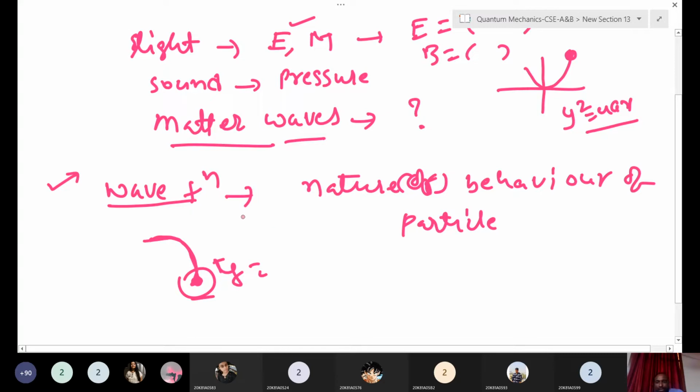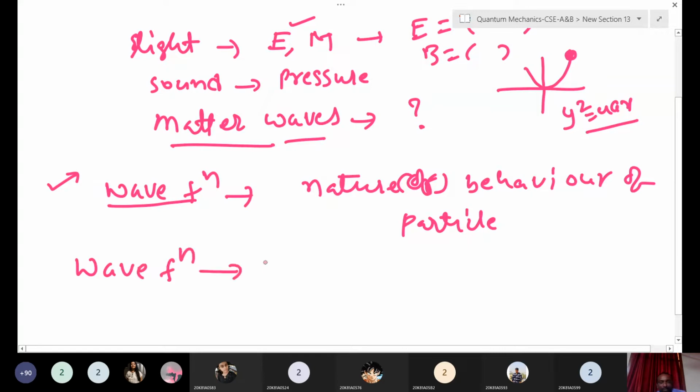First, Max Born interpreted, not derived, some wave function. After Born, Schrodinger came and derived the expression for the wave equation of matter waves.